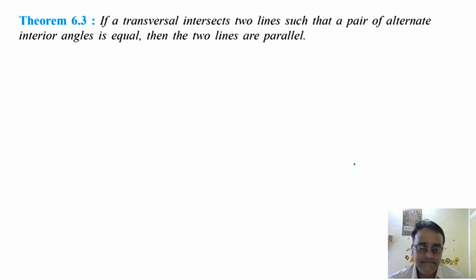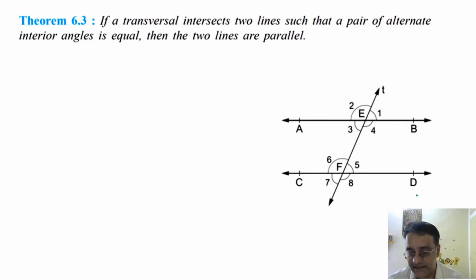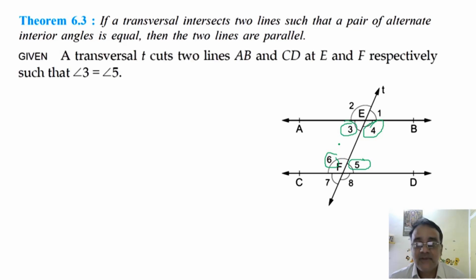So we'll start with the given. Suppose AB and CD are two lines. Now we should not mention that AB is parallel to CD. AB and CD are two lines. Okay, so what is given is that AB and CD are two lines intersected by transversal T such that it intersects AB at point E and CD at point F. And what is given is that angle 3 is equal to angle 5, angle 4 is equal to angle 6. Alternate interior angles are equal. It is given. Okay, so we'll take only one pair, that is angle 3 is equal to angle 5.